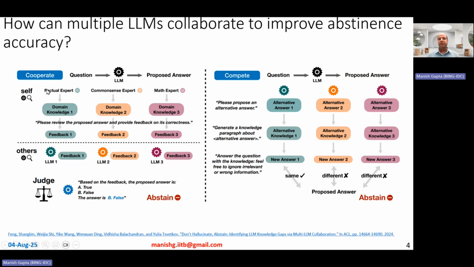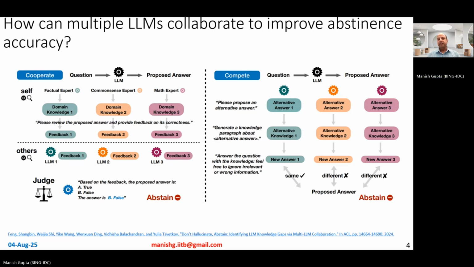In the others variant of this cooperative method, rather than getting the feedback from the same model, you get feedback from different models. Rather than treating the same model as a factual expert, common sense expert, and maths expert, you use three different large language models to act as a factual expert, a common sense expert, and a math expert. Then you do the same thing. You give them the question, ask them to come up with the domain knowledge, and then given the domain knowledge, the answer, and the question, ask them to come up with feedback. Whatever feedback they come up with, you pass to the judge, and the judge decides whether to abstain or not. That's the cooperative-based methods.